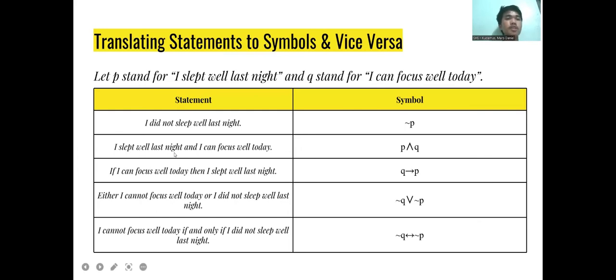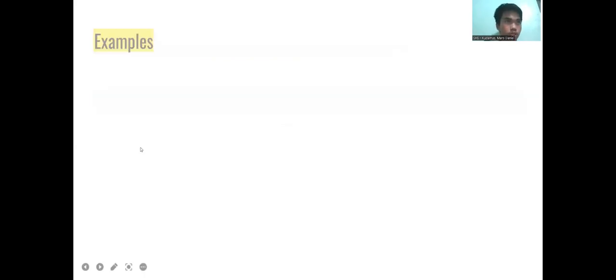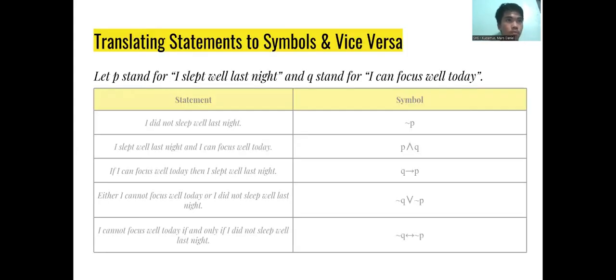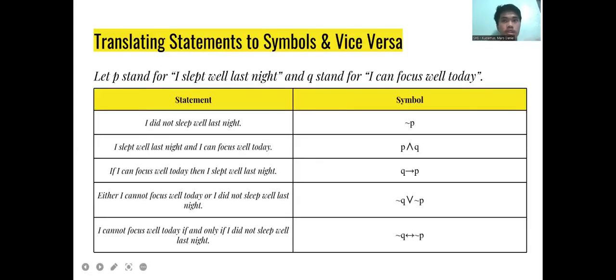"I slept well last night and I can focus well today." Going back to our previous topic, this is a compound proposition translated into letters. I slept well last night is P. What is the connective symbol for and?